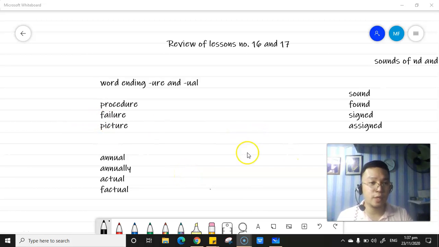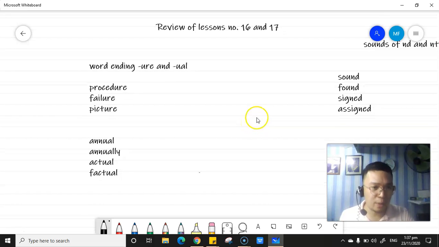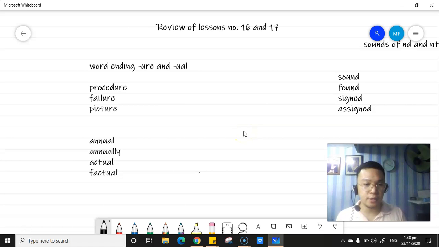So, our lesson for today is about lesson number 18 and 19, no? Before we proceed with lesson number 18 and 19, let's have a review on some of the principles of lesson number 16 and 17. So, you have learned already the principles or the right shortened outline to represent the word